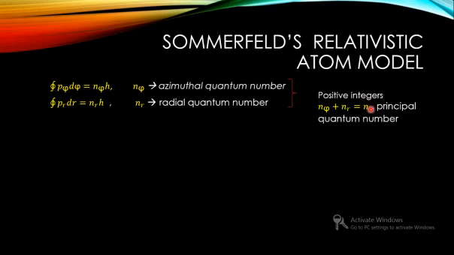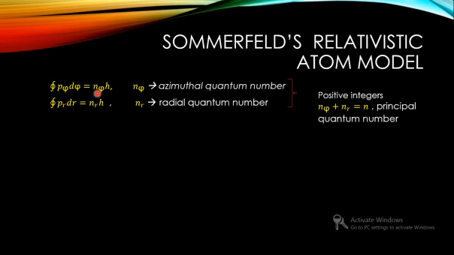The principal quantum number tells which orbit we are mentioning, first orbit, second orbit. That is given by n. n was already given by Bohr, right? So it is related to n as n phi plus nr equal to n.